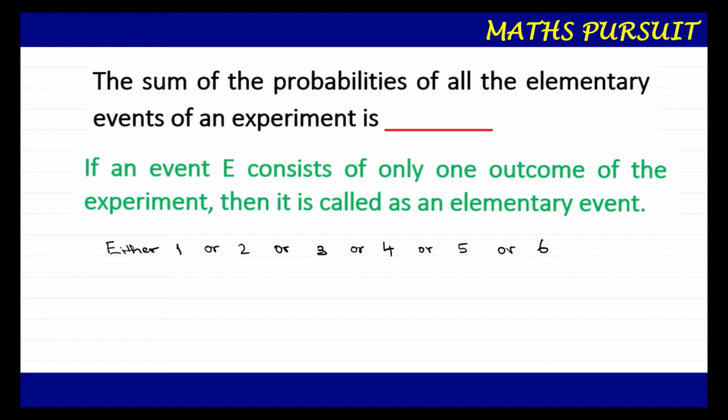That means if a person throws a dice, there is only one event at a time. If I say 3, there is only one chance of getting a 3. There are not two 3s or four 3s or five 3s. So this is the best example. If an event E consists of only one outcome, that means for 3 there is only one outcome, for 4 there is only one outcome, then that event is called an elementary event.